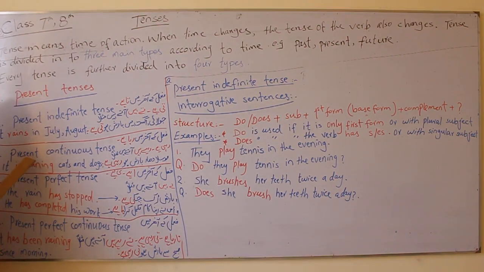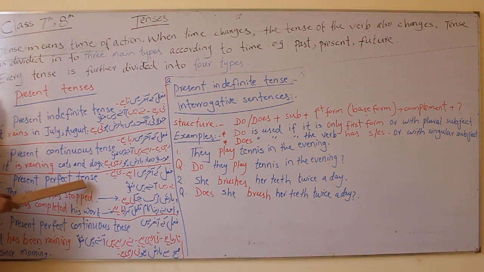Present continuous tense, they are going on action, and the auxiliaries are is, am, are. Its structure is is, am, are plus ing verb. For example, see, it is singular, it is raining, they are joining us soon, school is opening soon, we are enjoying our holidays, like this. So then how will be the interrogative? Are we enjoying our holidays? Is she coming or is she joining us soon? Is it raining outside?